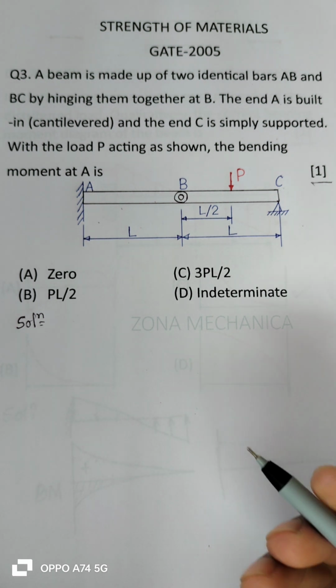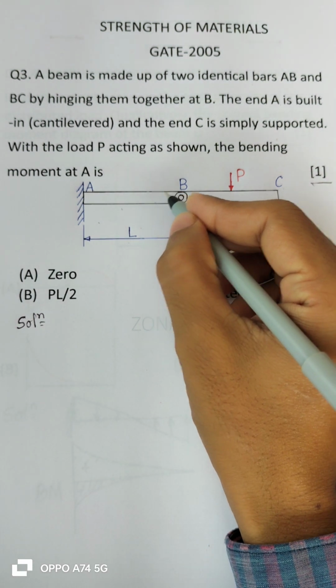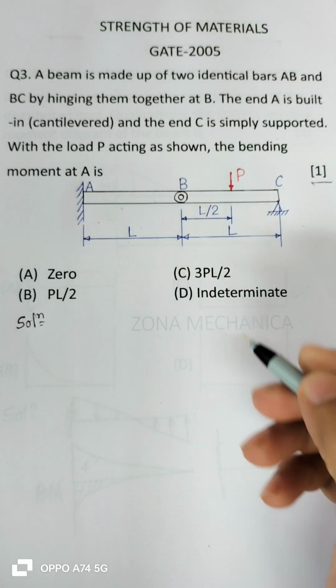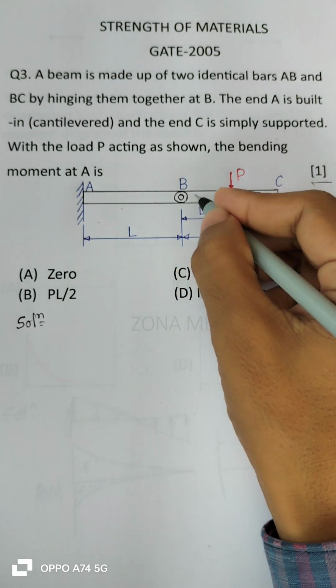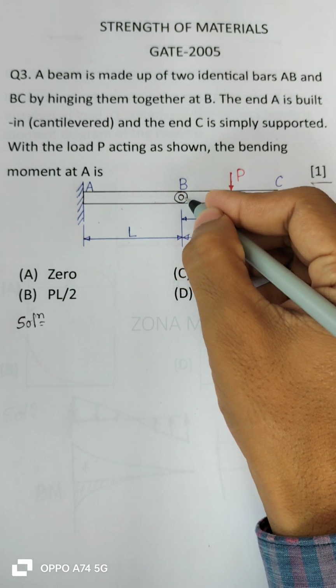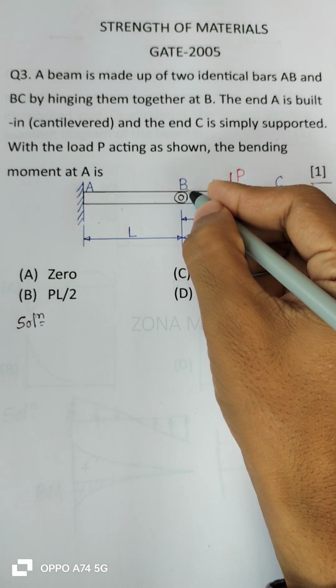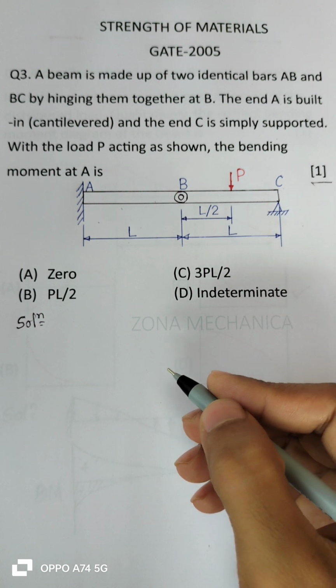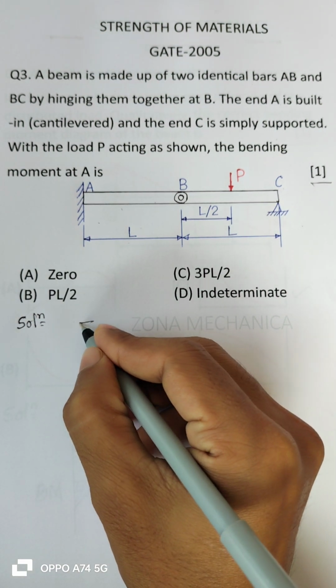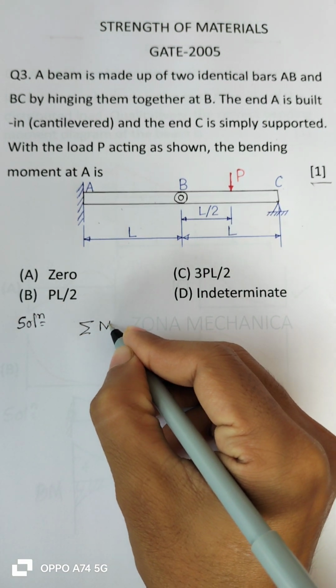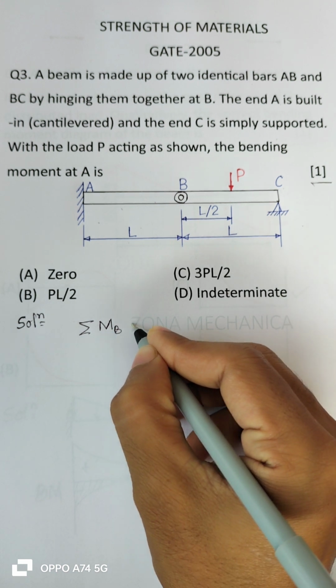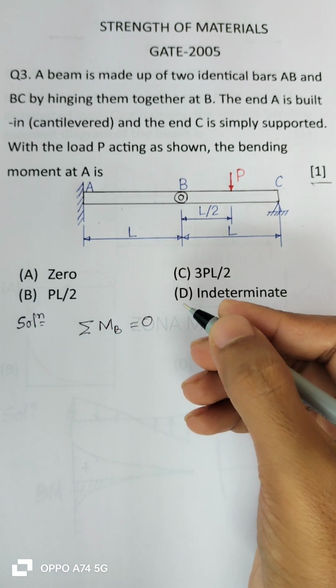Well, as the two bars are hinged at B and BC can rotate about B, the bending moment about B will be 0. That is, the summation of bending moment about B will be 0.